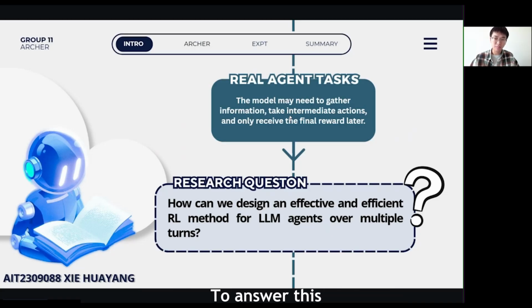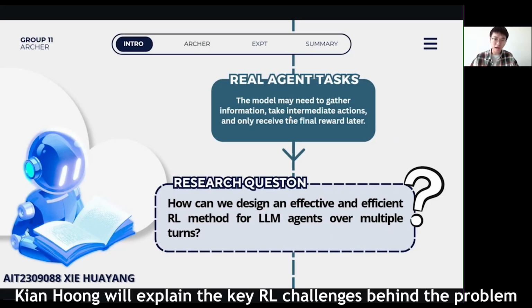To answer this, the paper proposes ArCHer, a hierarchical actor-critic framework. Next, Kin Hong will explain the key RL challenges behind the problem.